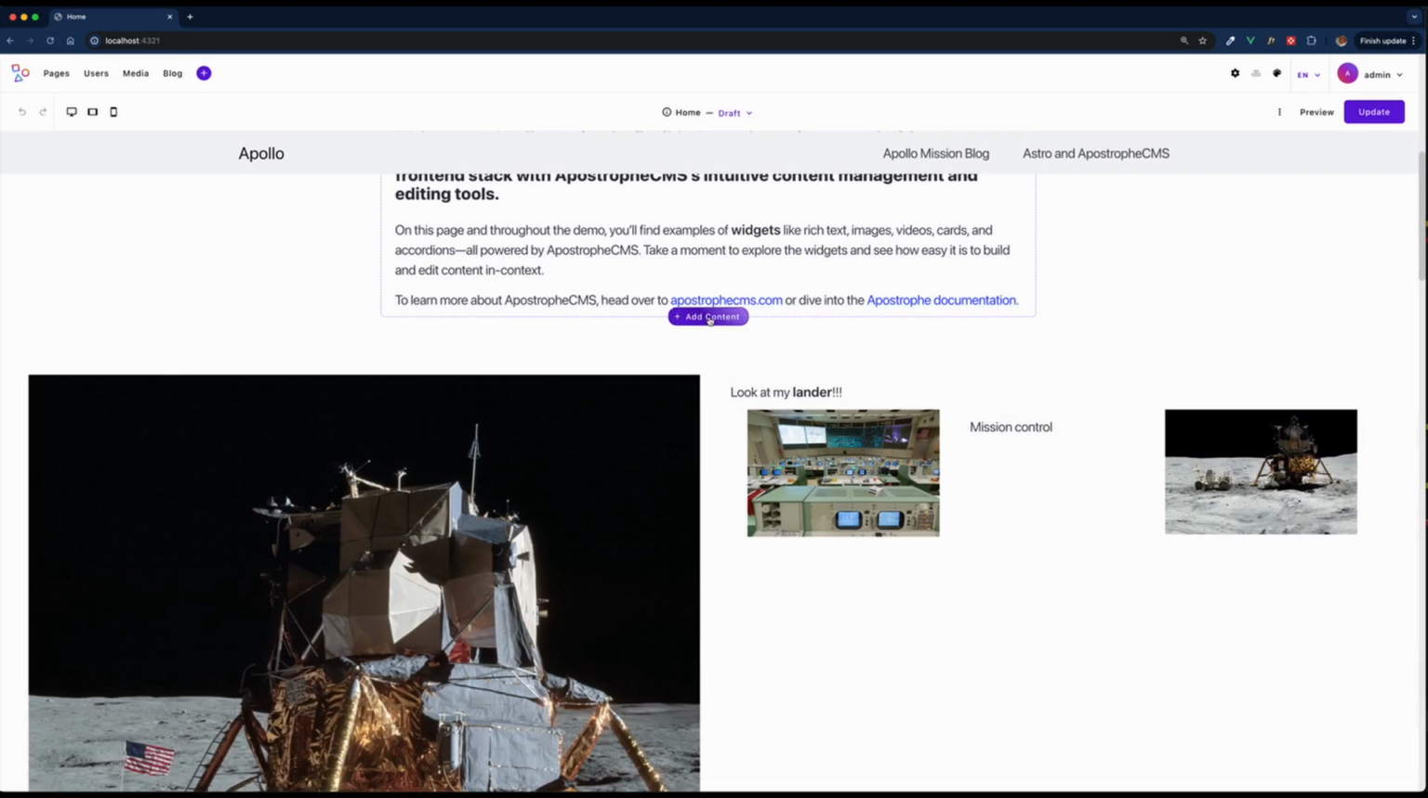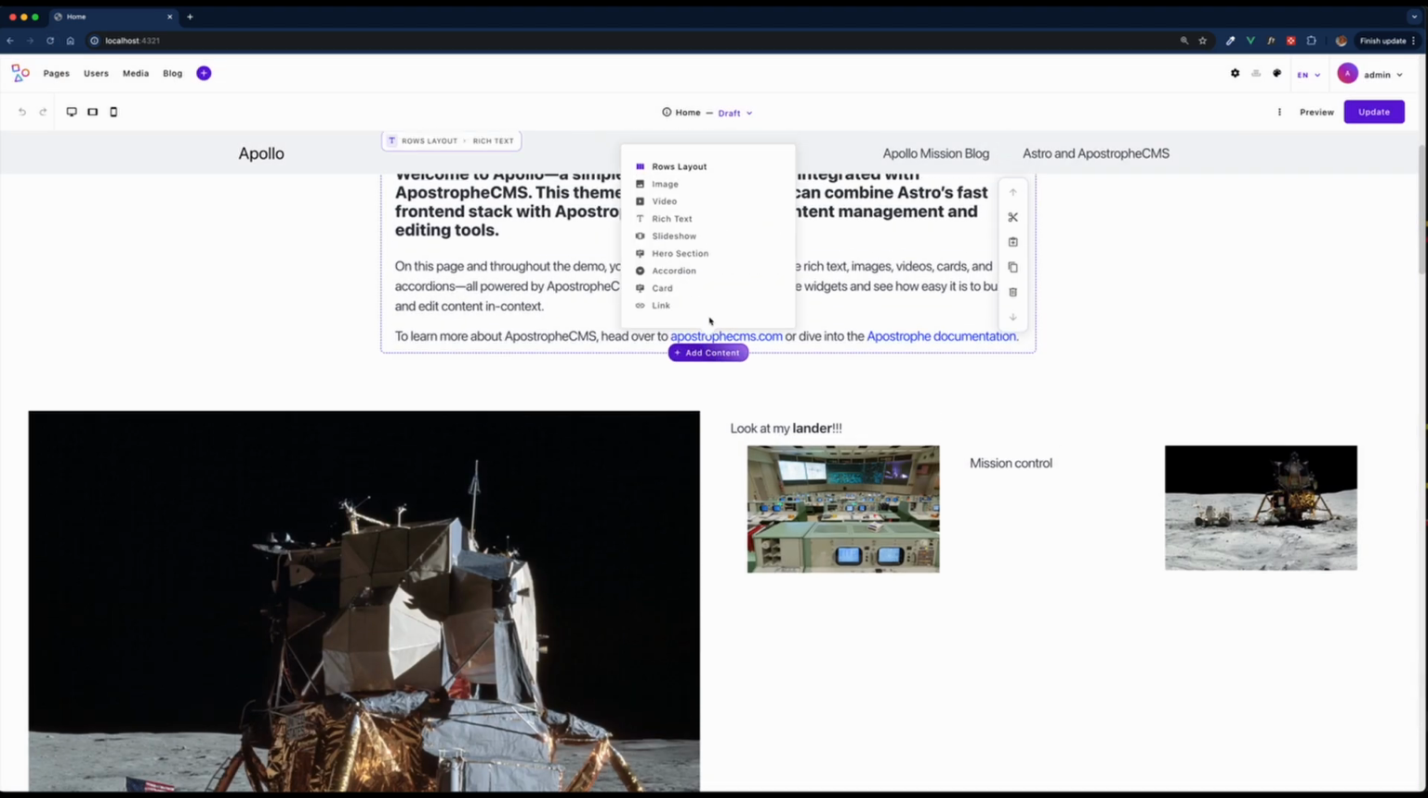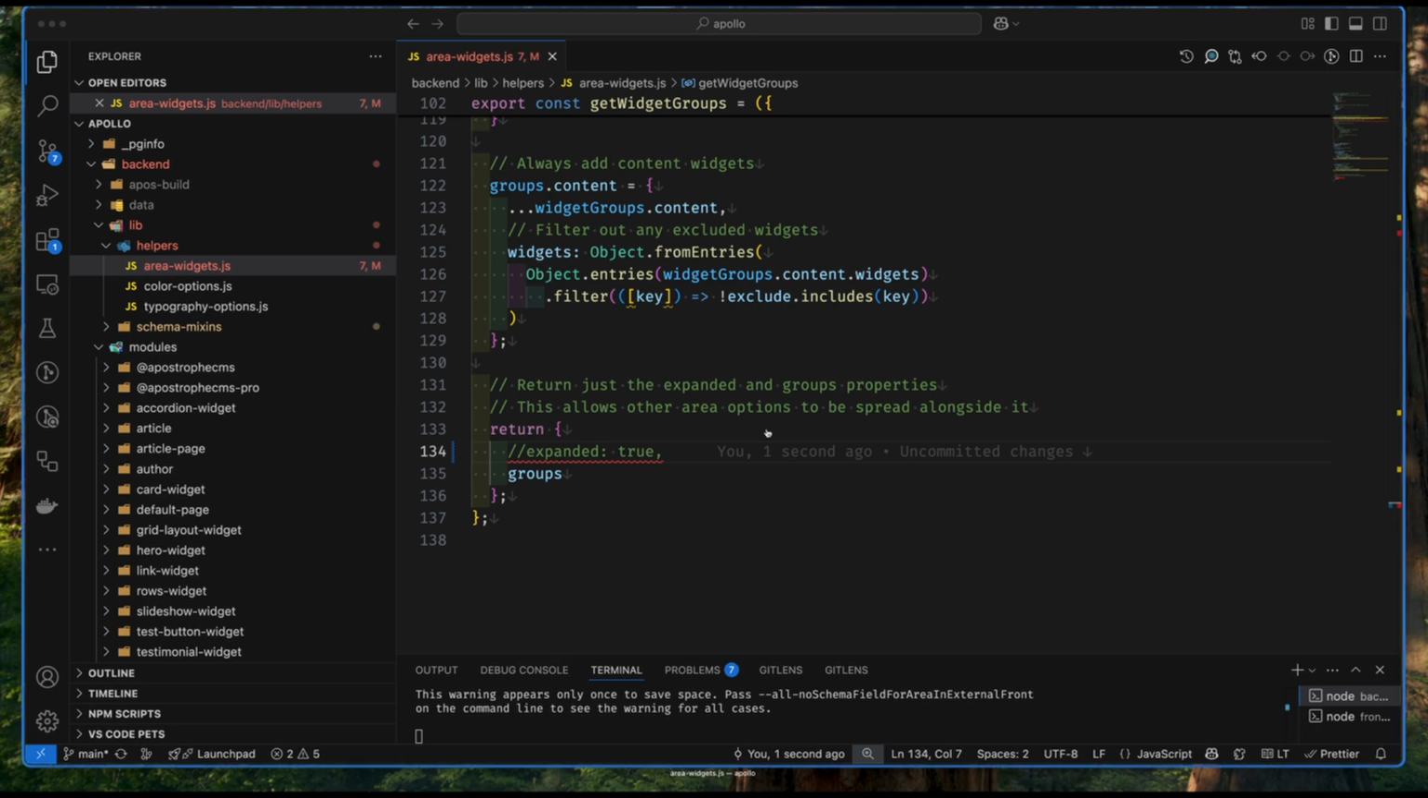Now when we go ahead to add content, instead of a side menu coming open, we instead have this menu that we can select from, where we're displaying the icon that we specified and the label. This will work just like the preview menu. Some people prefer this as being less disruptive to the overall workflow. I tend to like the preview menu. But again, going back over into the code, that's controlled by this expanded true option being passed along with the groups into the area options.